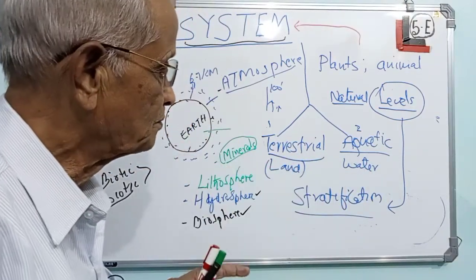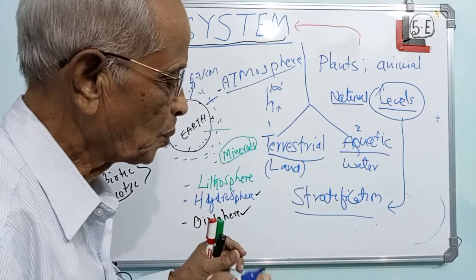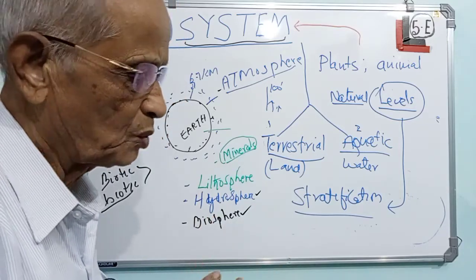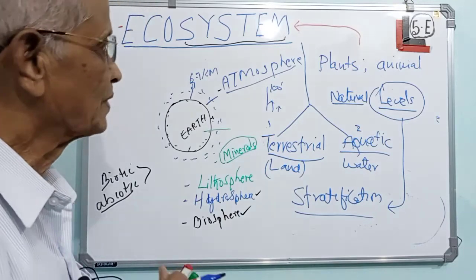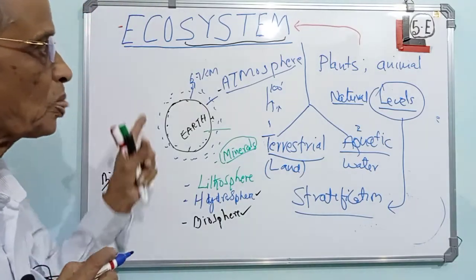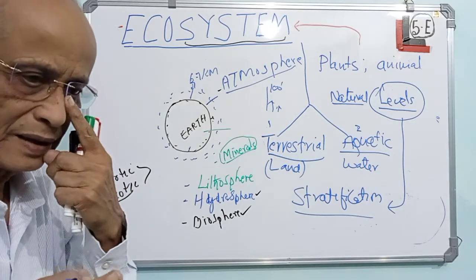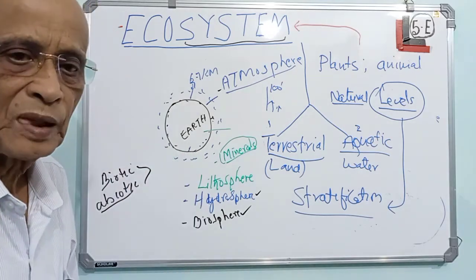Now, we will just try to stop at this point today. So we'll have to recollect that ecosystem is a system.